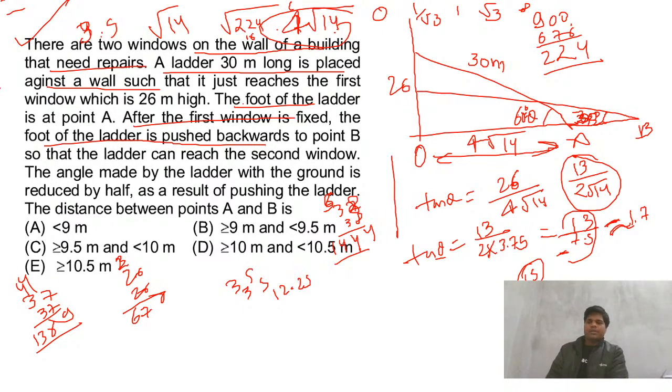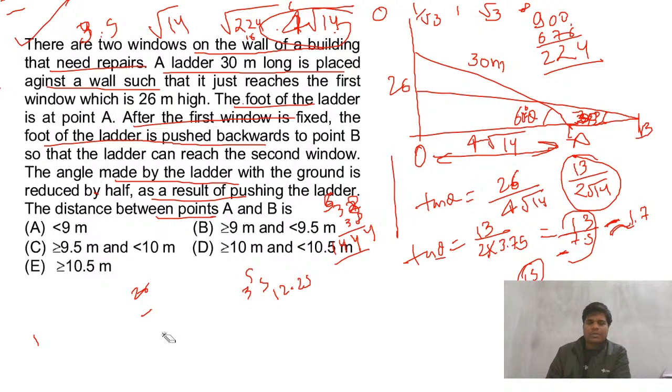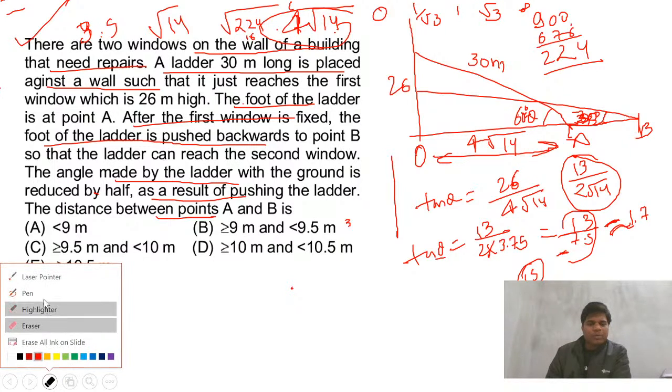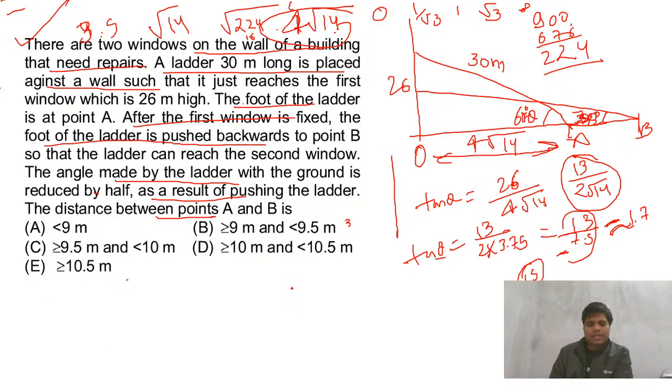So theta is 60 and theta by 2 is 30, and now the angle made is half. We need the distance between AB. Now this question becomes an easier one. Finding the theta value was the difficult task. Once you find the theta value, there is not as such any issue to solve this question. We have found this theta approximately. Let's see if that works or not. So this is your 30.